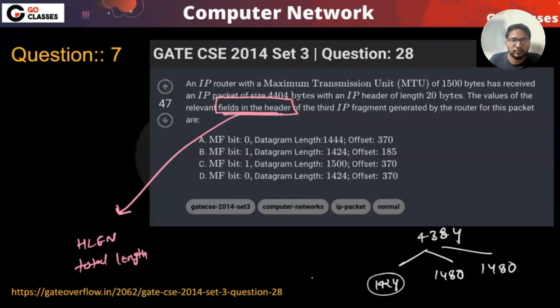Understood? Let me know if my point is clear. Okay, clear, right? So fields in the header must mean the total length, because there is no field in the header that excludes the header length. Okay, so here the answer is A.